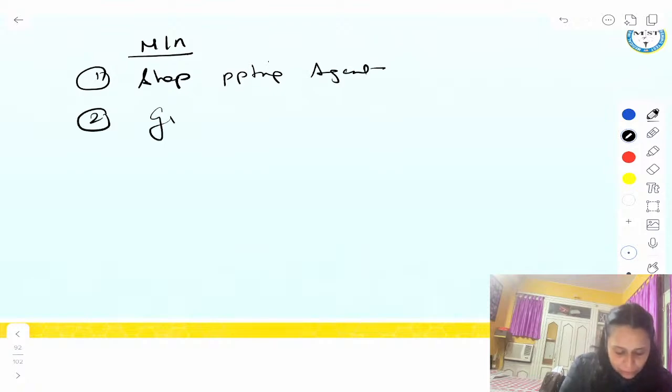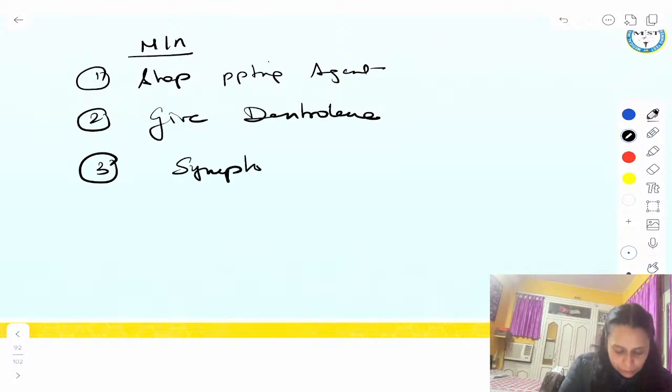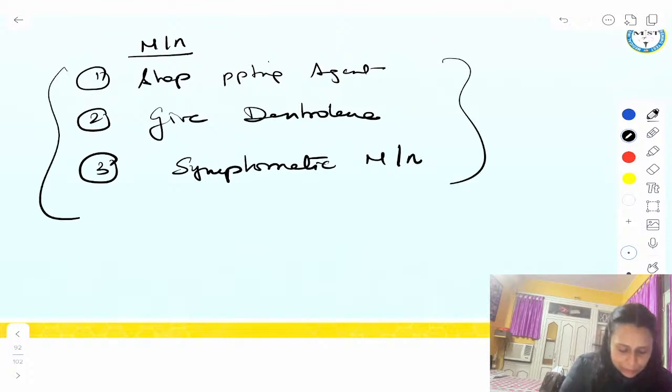Second, give dantrolene. And third, symptomatic management. Whatever is the symptom, symptomatic management. So guys, this is the management. Dantrolene is drug of choice.